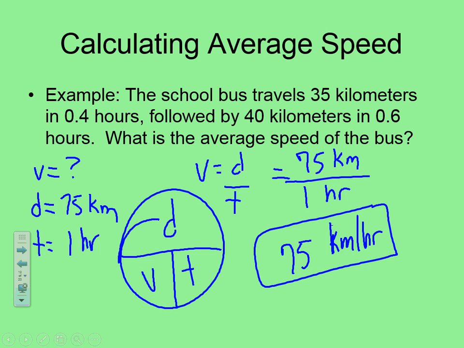If you ever need to solve for one of them, you cover up the one you need to solve for. If you need to solve for velocity, you cover up velocity, and it's distance divided by time. If you're solving for time, it's distance divided by velocity. And if you're solving for distance, it's velocity times time. So just a little work there when we figure out average speed.